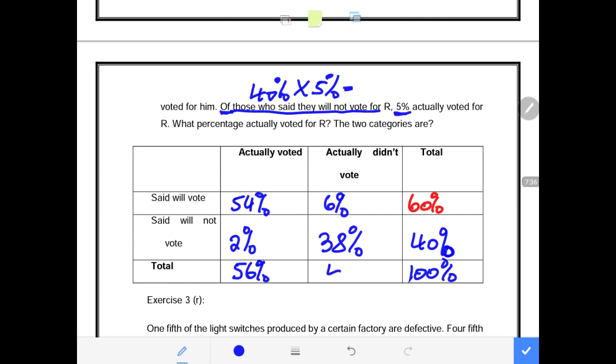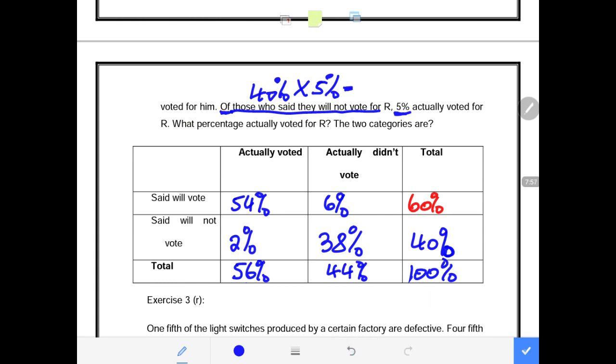Therefore, here we'll have 44%, which is 38 plus 2, and this was 54 plus 2. Now this will give us a total of 44%, and again 56% plus 44% must give us the 100% at the end of the day.